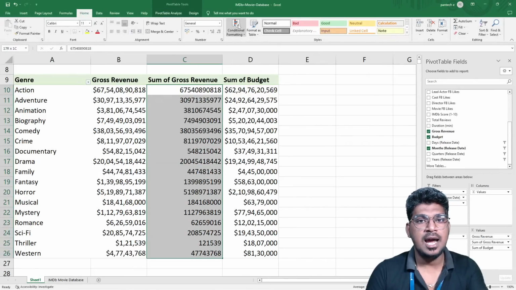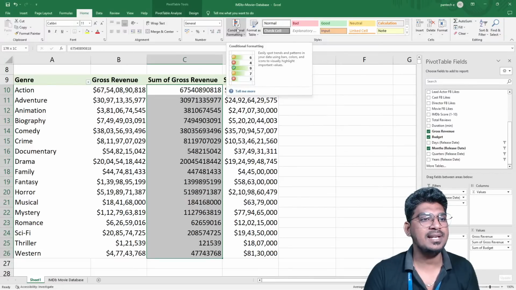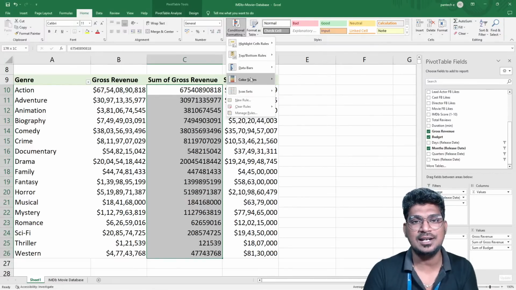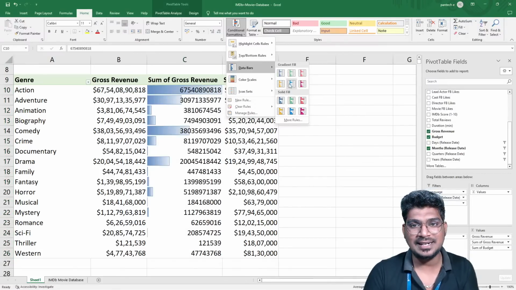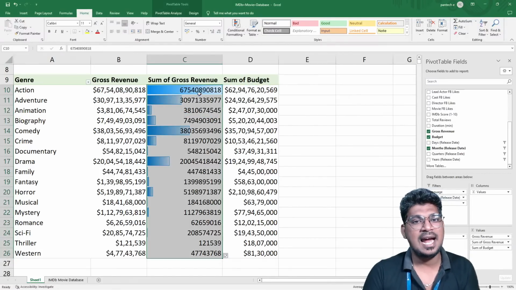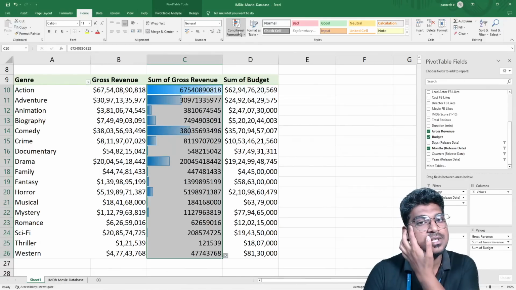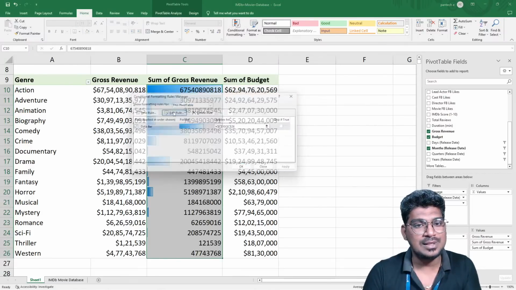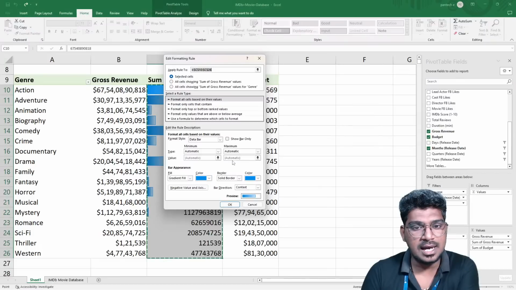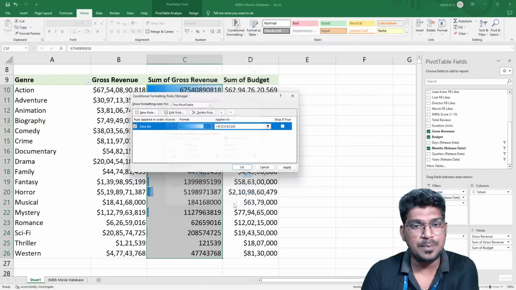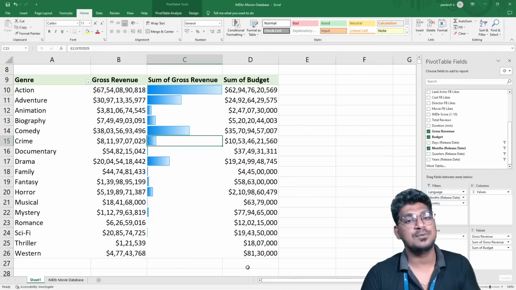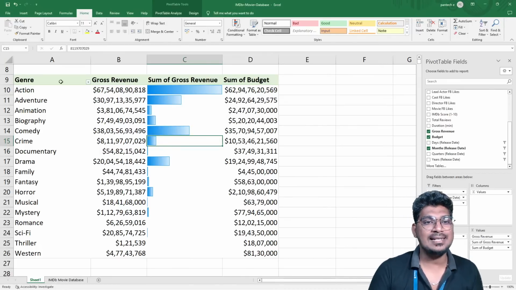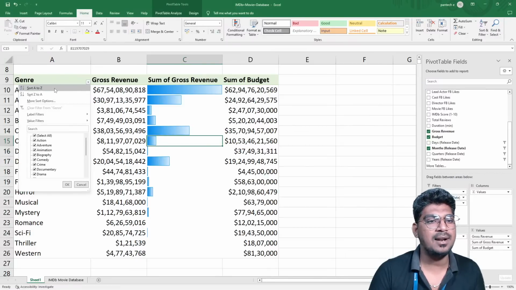Home page, and you can see this particular conditional formatting that will help to show this data. So I'm going to select this data, and also I don't want to show this particular value. So for that I'm going to select manage rules and also edit rules here. And after that, show only the bar here, so that it will be more helpful for visualizing this.